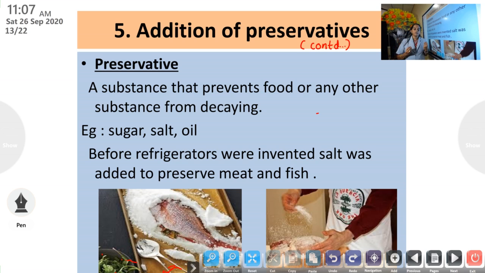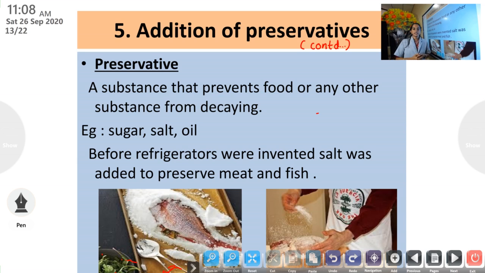In that, the food is heated to a high temperature so that the food will not get spoiled. Germs cannot grow at high temperature. That is why we are boiling water. So boiling kills germs.